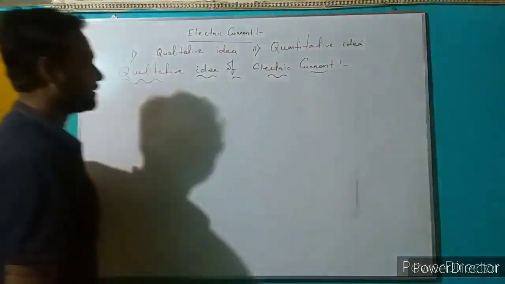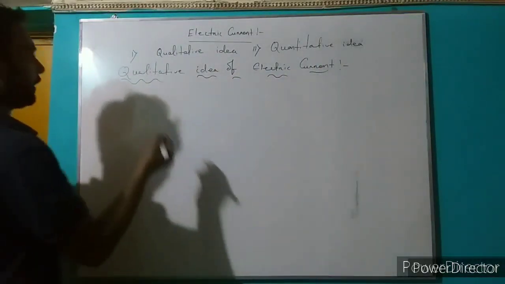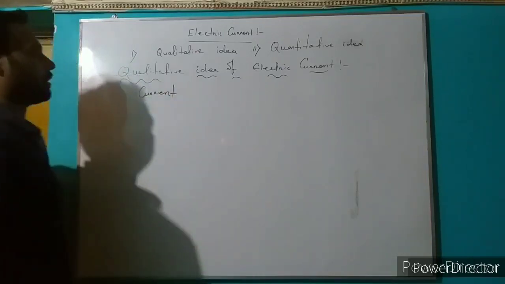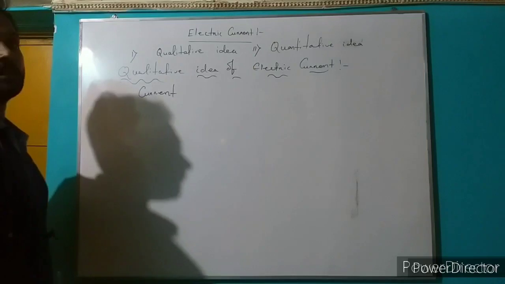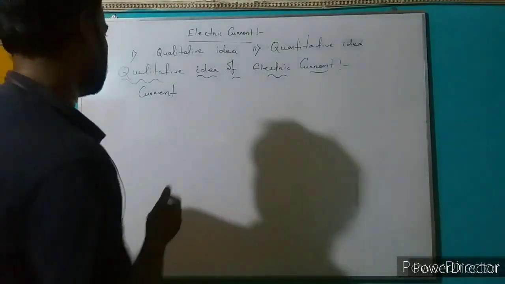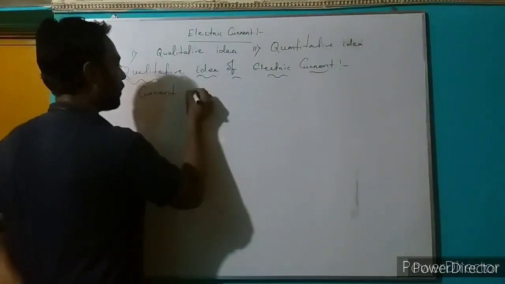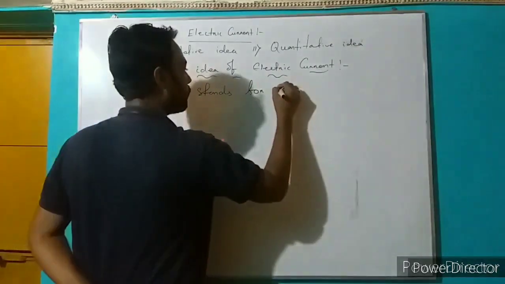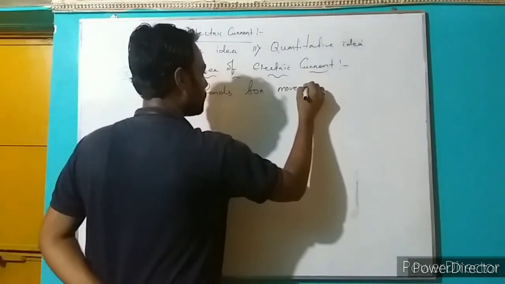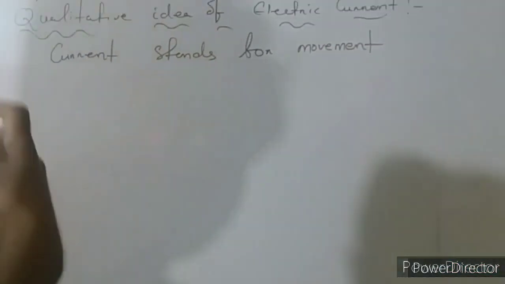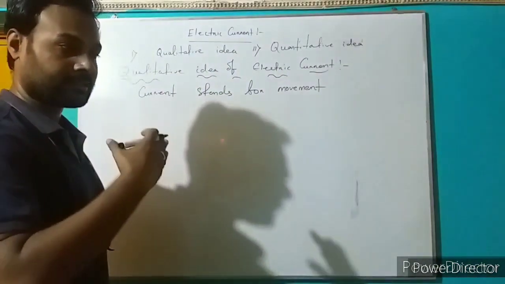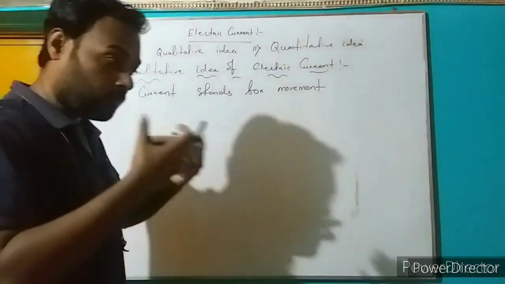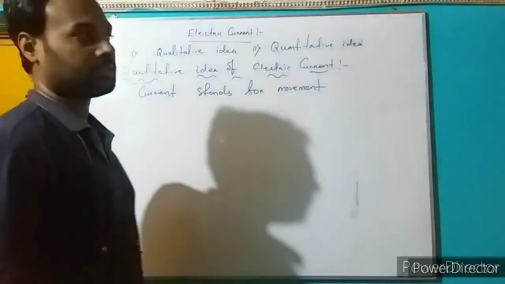So the first thing is current. Current means movement. Here we write: current stands for movement. For example, if water is flowing in a river, that movement of water is called water current.